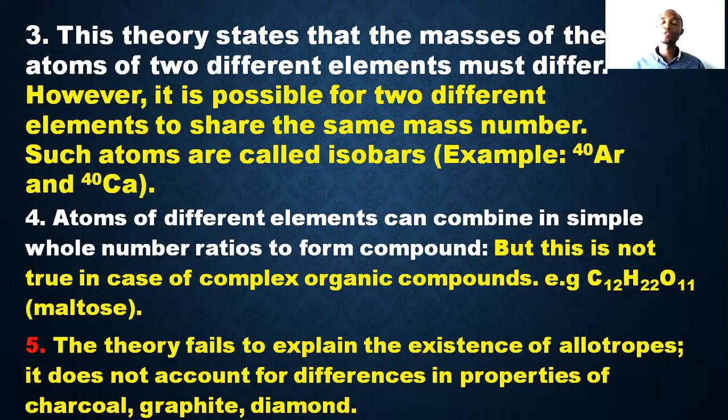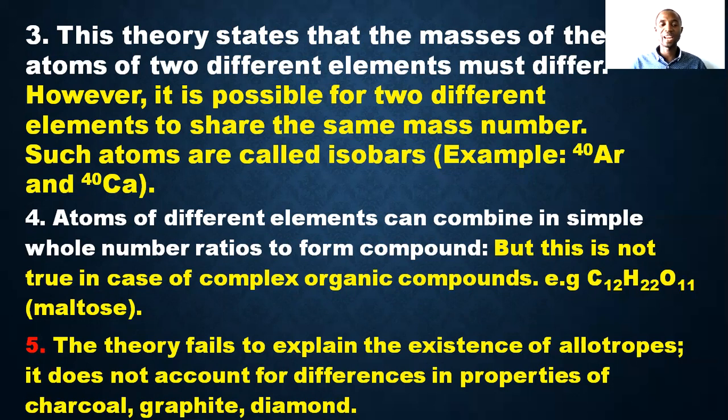The simple ratio has to do with just simple organic and inorganic compounds. But a complex organic compound like sucrose, a disaccharide, C12H22O11, does not support that particular theory.